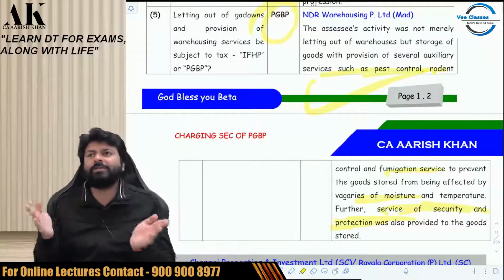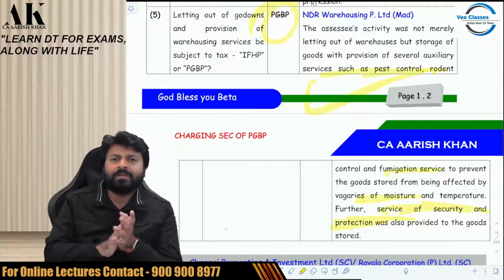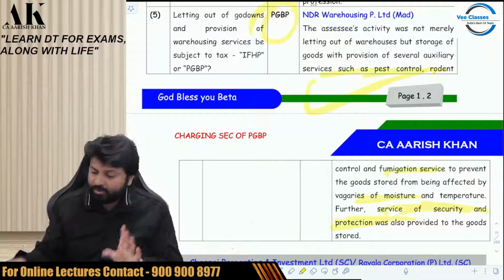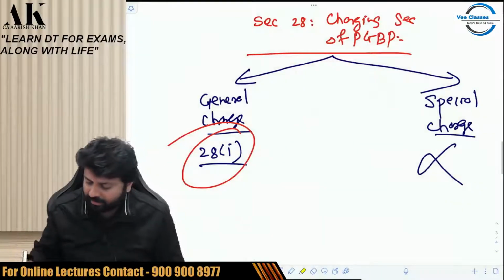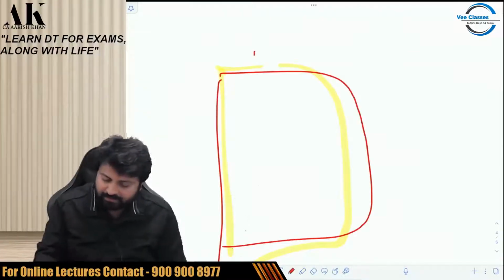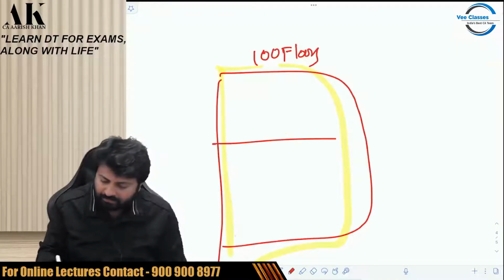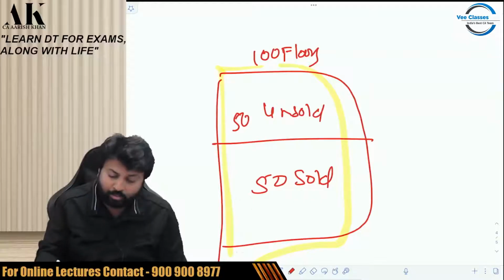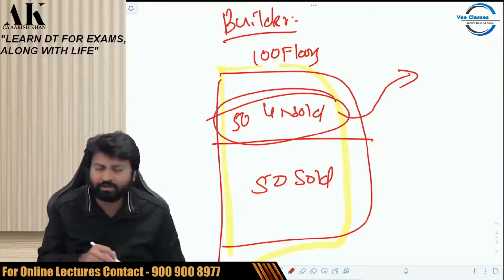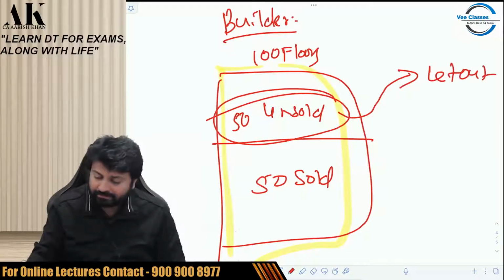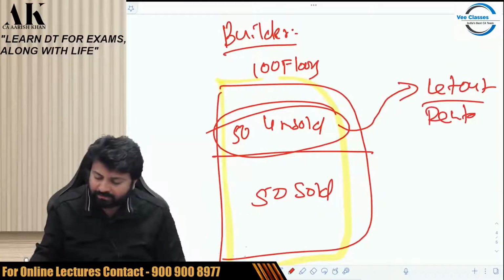Now just assume that I have made a building of 100 floors, out of which 50 floors are sold and 50 are unsold. Listen carefully now, this is a very important discussion. And who am I? I am a builder. So now if these unsold flats are not getting sold, I let them out and I earn some rental income out of it. Where will it go?